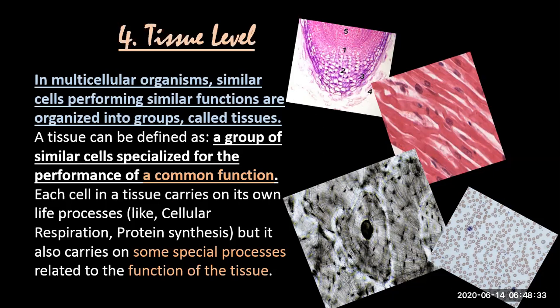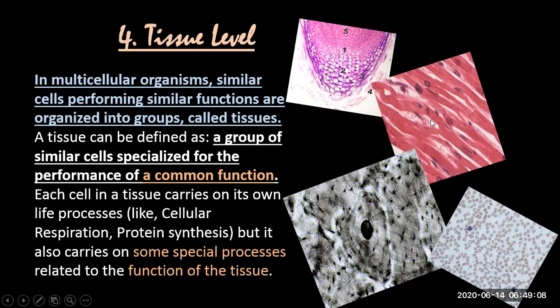If I look at this diagram, the first diagram on top is of a plant, especially roots. These are meristematic tissues, which you don't know yet, but leave it. These are the root tissues which are similar and performing the same function. All the cells are performing the function of growth. They divide and redivide and are the reason for the growth of plants.